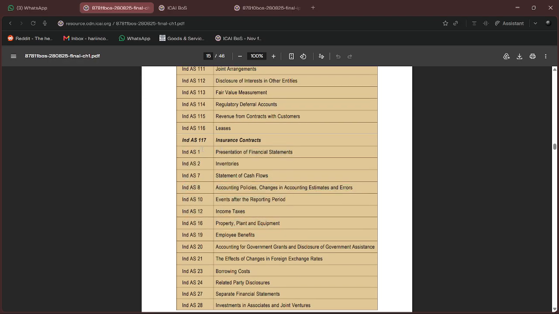So now coming to IndAS 1, presentation of financial statements, 2 is inventory, 7 is statement of cash flows, 8 accounting policies, changes in accounting estimates and errors, 10 events after the reporting period, IndAS 12 is income taxes, IndAS 16 is property, plant and equipment, IndAS 19 is employee benefits, IndAS 20 is accounting for government grants and disclosure of government assistance. IndAS 21 is the effects of changes in foreign exchange rates. 23 is borrowing cost. 24 is related party disclosures. 27 is separate financial statements.